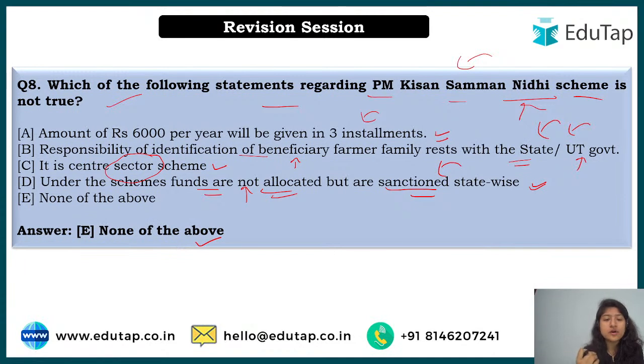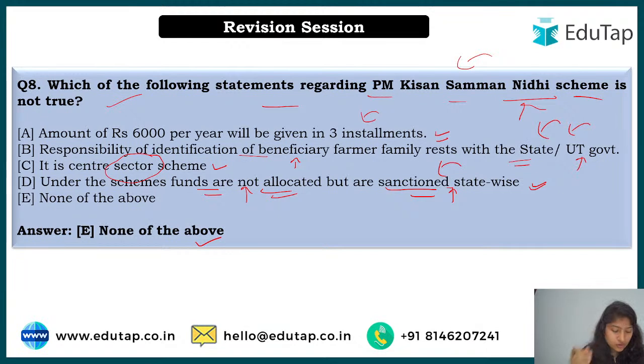Because if you release funds, then what will happen? There will be a restriction that you have to manage everything under that particular amount only, and that is why there is no particular budget allocation, but they are sanctioned state wise, means in some states there could be more farmers, while in some states there could be fewer farmers, right? And depending on their needs. Yes, the amount is given direct to the bank account, that is a direct benefit transfer, but herein we are talking about the funds, how they are allocated, how they are distributed. So they are not distributed in general, but according to state wise, depending on the population of farmers over there. I hope now this is clear and there is no doubt.